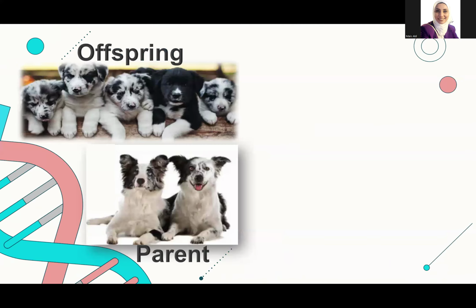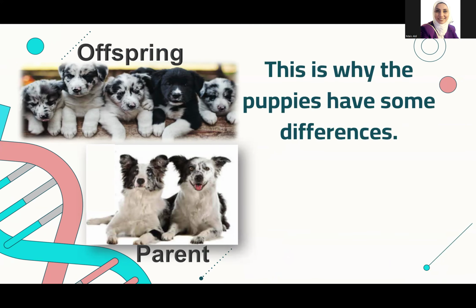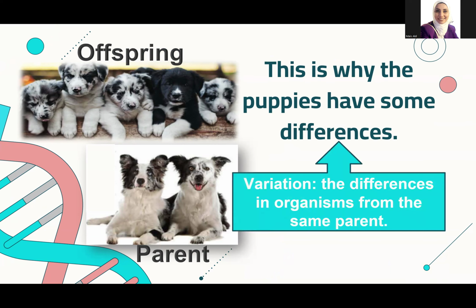So this is why, as you see here, the offspring and the parent have some differences. They are not exactly the same. So we call the differences between the organisms from the same parent variation. So the variation is the differences in organisms from the same parent.